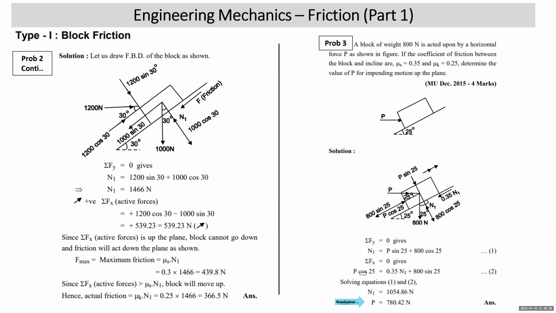Students, in these problems, the most important thing is that you should draw the free body diagram properly. Once you have drawn the free body diagram properly, there is nothing much left in the sum. You have to simply apply sigma Fx and sigma Fy equal to 0, and you'll see that there will be two unknowns on the free body diagram. And the free body diagram will be an example of a concurrent force system. Before we apply the equilibrium condition, we'll resolve all the forces along the plane and normal to the plane.